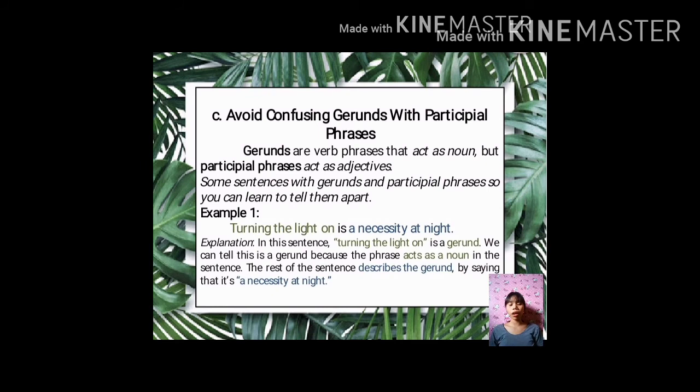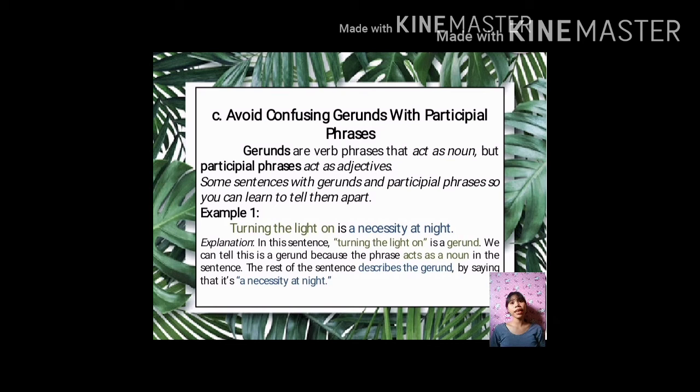C. Avoid confusing gerunds with participial phrases. Gerunds are verb phrases that act as nouns, but participial phrases act as adjectives. Gerunds look like participial phrases, but they actually do something different when used in a sentence. Here are some sentences with gerunds and participial phrases so you can tell them apart. Example 1. Turning the light on is a necessity at night.